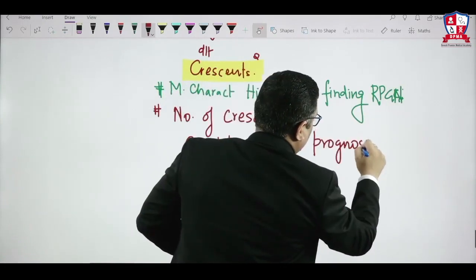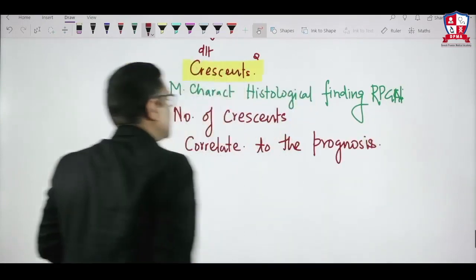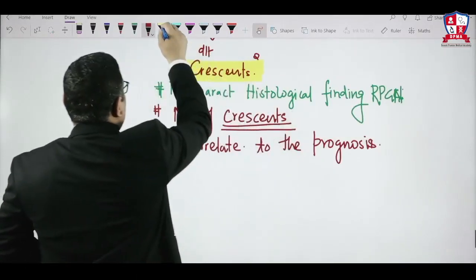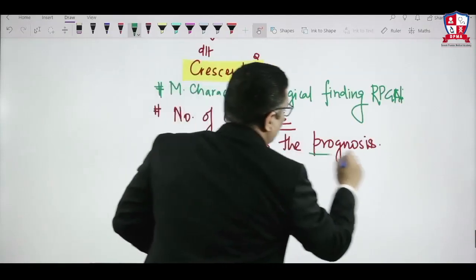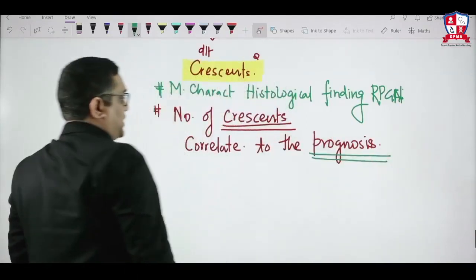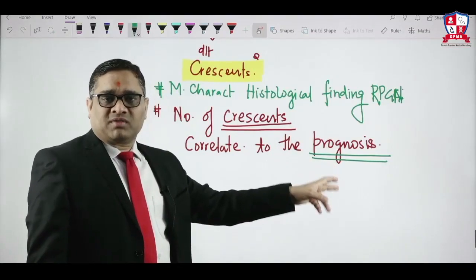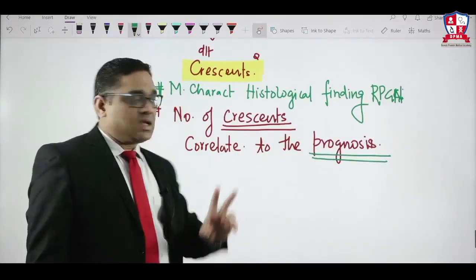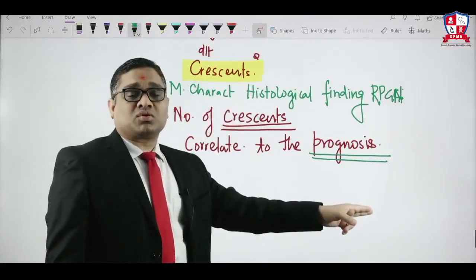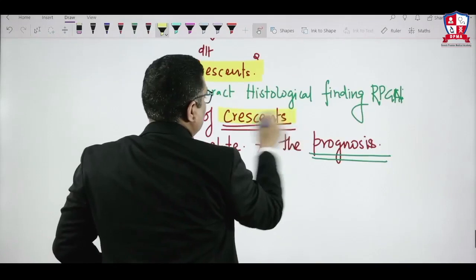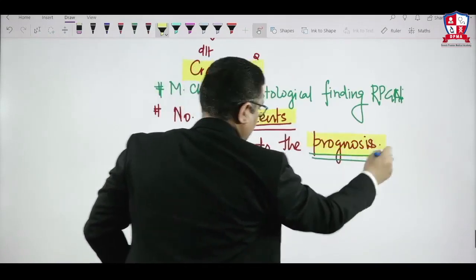If the number of crescents is more, the prognosis of RPGN will be poor. Remember this.